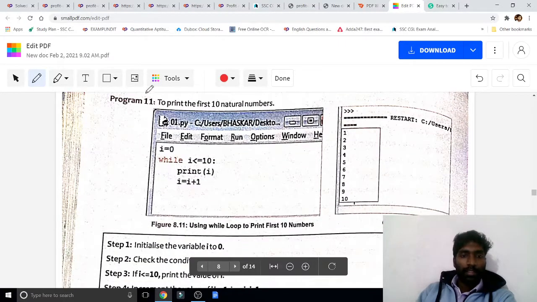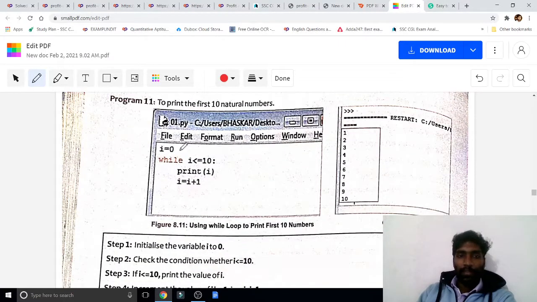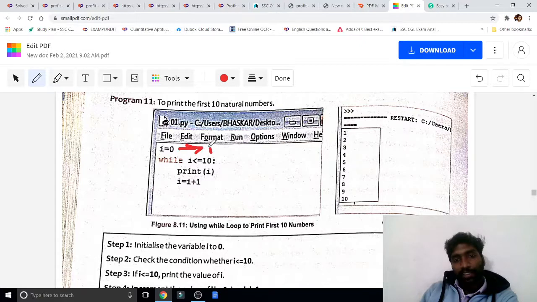Now I equal to 0. What is the I value? 0. This is the initial value, and this is the condition. Print I. Now I equal to 0, and 0 is lesser than 10. So print I.